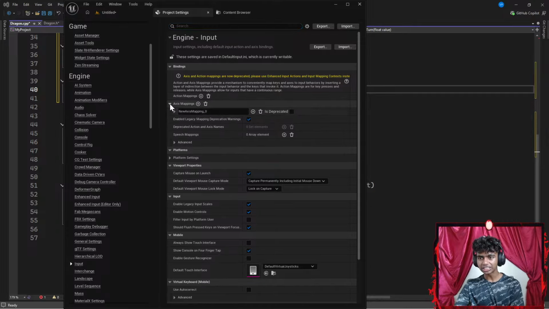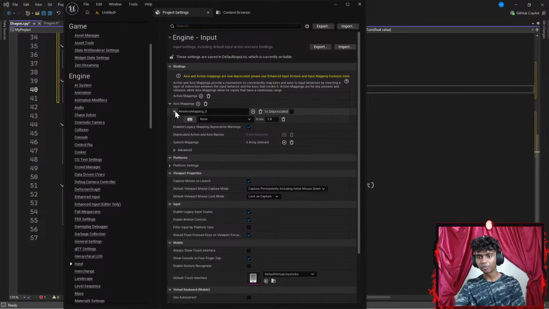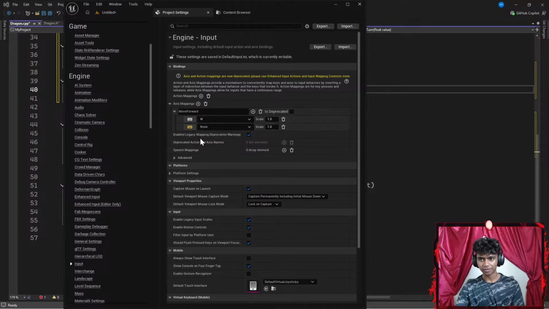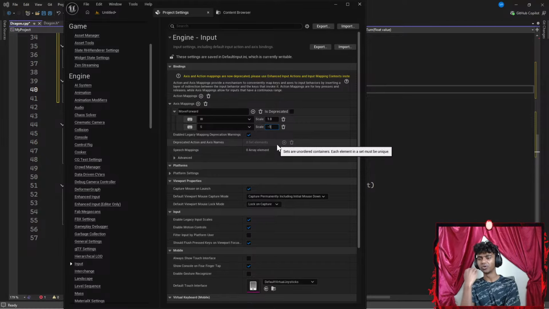I'm going to click the plus here, then extend this. Now, for my first axis mapping, I'm going to call this something like move forward. This needs to be the exact same name as what I'm going to be using in my function. And then I'm going to set my first axis mapping to be something like W. If I click W, I want my scale to be +1, and my scale is my floating point value as a parameter. Then I'm going to click a plus here. I'm going to go with something like S. Change +1 to -1. If I hit S, I go backwards 1.